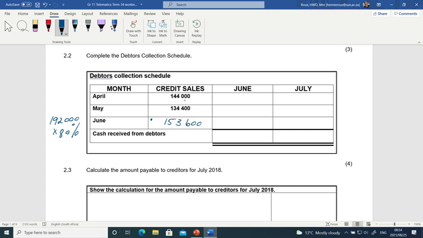How are we going to receive? They said 60% in the month following and then 36% after that. So the credit sales for April, we will receive 60% in May, in June the 36. Credit sales for May, in June we will receive 60% and in July 36. June, we will receive 60% in July.